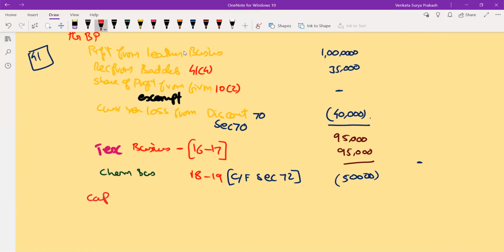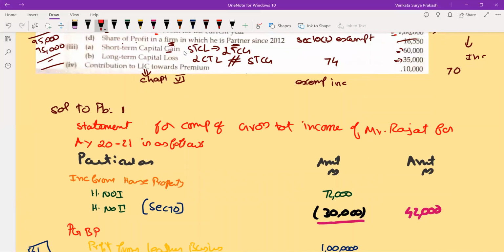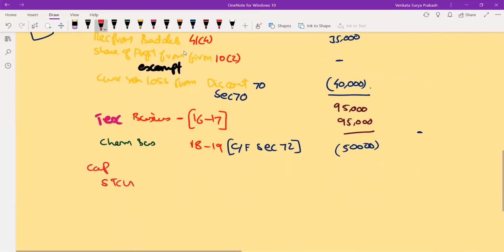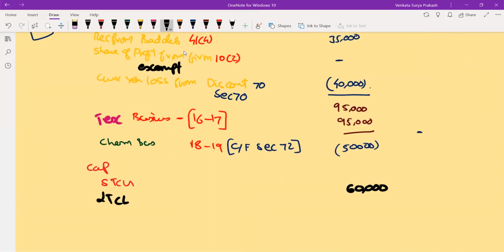You are having short-term capital gain. What is the short-term capital gain? Let us see. The problem clearly says short-term capital gain is going to be 60,000. And you are also having a long-term capital loss. What is the long-term capital loss? 35,000.